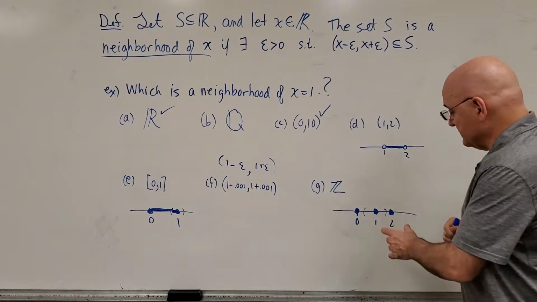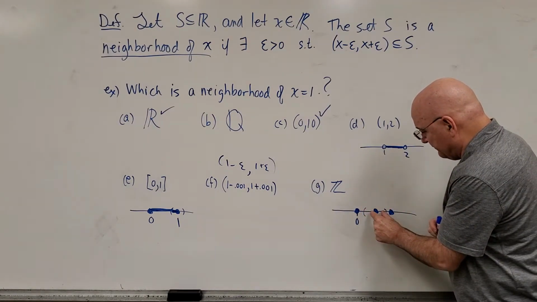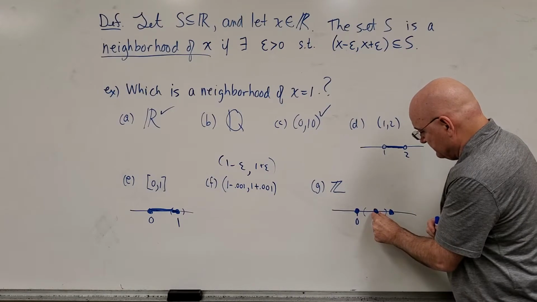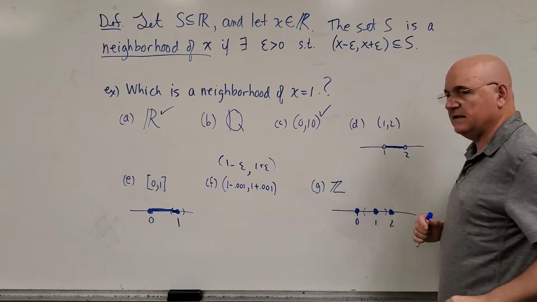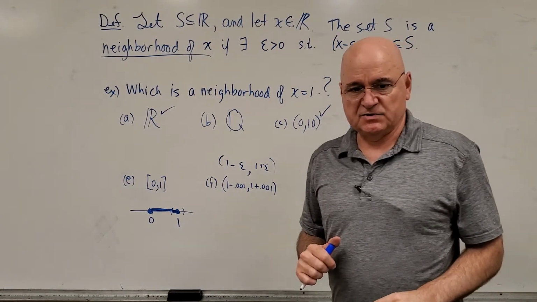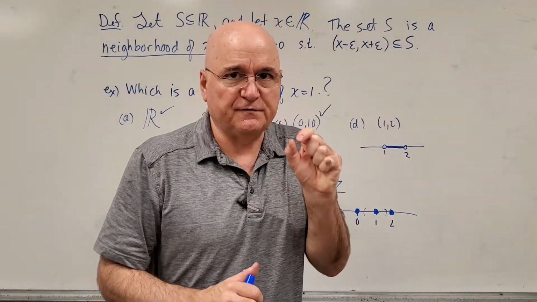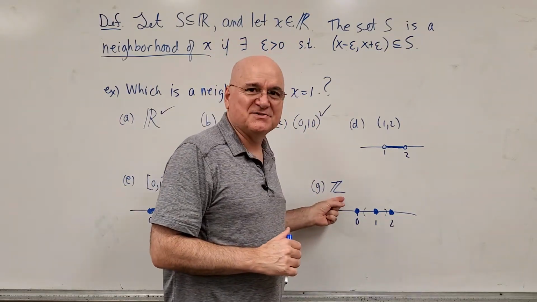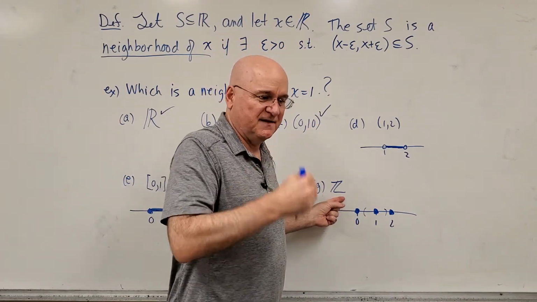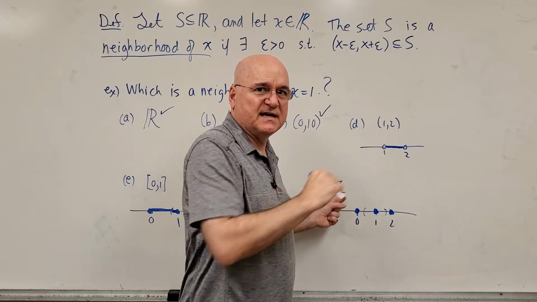And it doesn't matter how small you make that interval, it's not going to be completely contained in the set of integers. In fact, there's no interval contained in the set of integers. It's a collection of isolated numbers, isolated points.